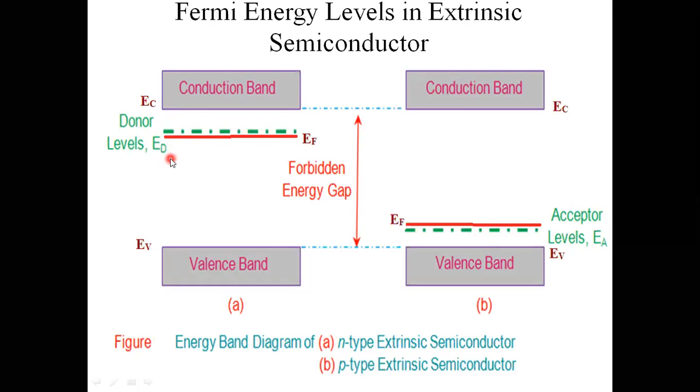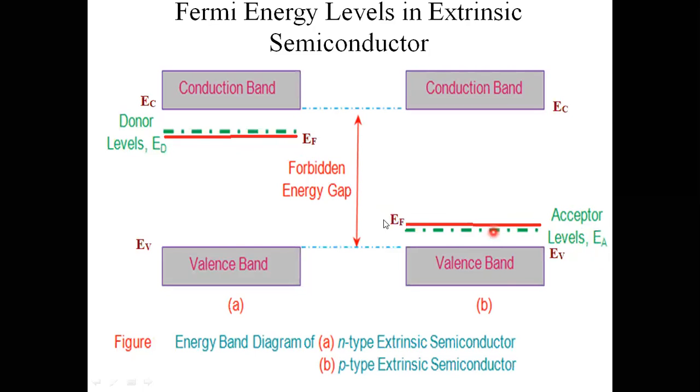Similarly, in p-type semiconductor material, due to the acceptor impurities, I am going to obtain some energy level here, that is the acceptor energy level, indicated as EA here. So in n-type semiconductor material, due to donor impurities, I obtain the donor energy level ED, whereas in p-type semiconductor material, due to acceptor impurities, I obtain the acceptor energy level EA. Donor energy level is ED, acceptor energy level is EA.